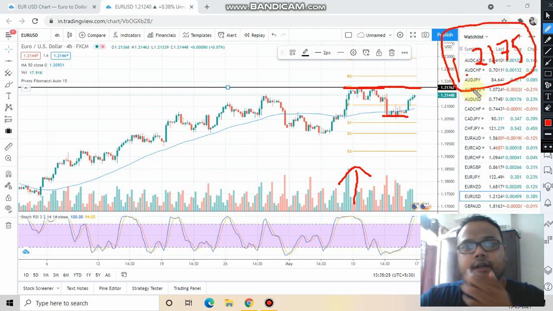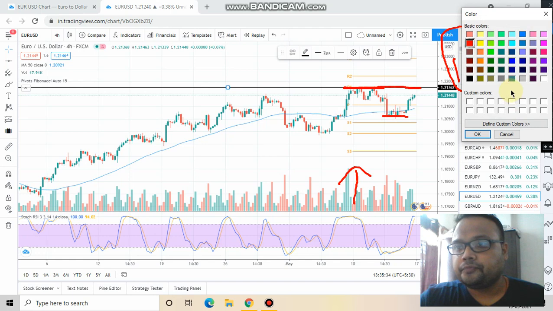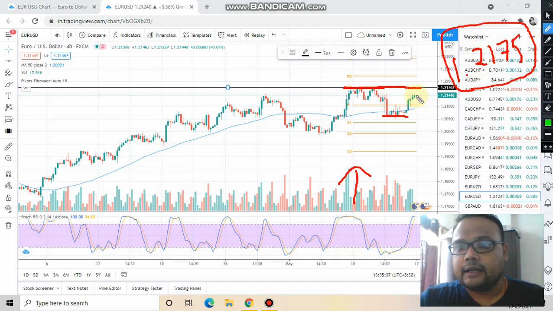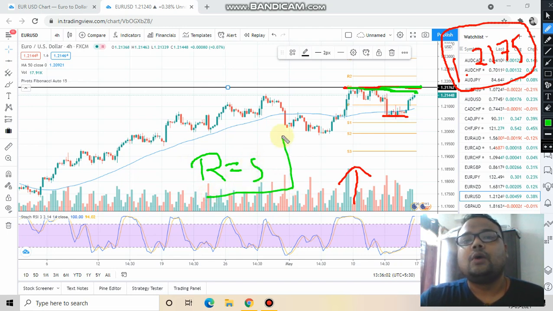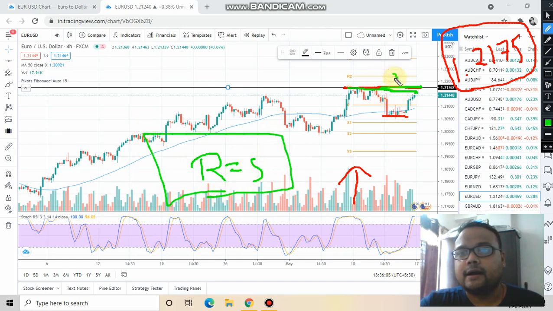After the market opening on Monday, just observe the price, where it goes. If you see that the market is going up and has crossed the 1.2175 level, then wait for 3 to 4 hours and observe how the price is doing. If you see that price is trading comfortably, it is not struggling, then it will be a clear indication to us that the resistance has become the support. Once resistance becomes the support, then you can go for a buy above this line.